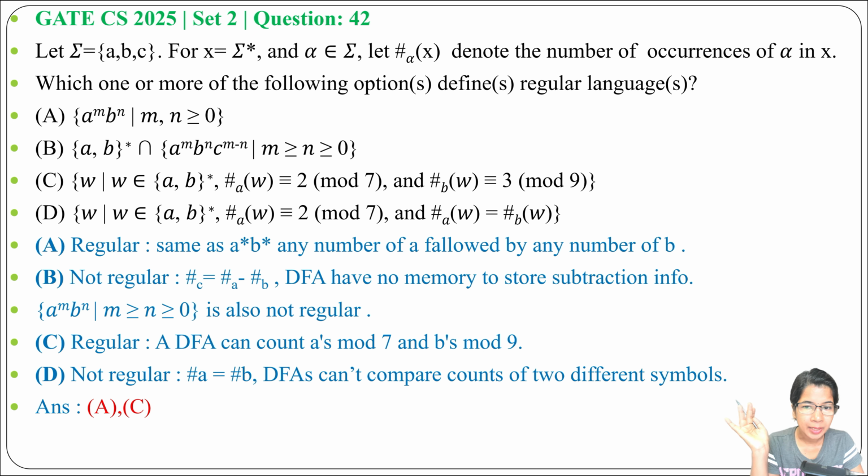Whenever there is a comparison, a DFA cannot compare, right? So any language including comparison cannot be regular. As a DFA has no memory, it cannot store the information. I already discussed this type of language during the lecture.